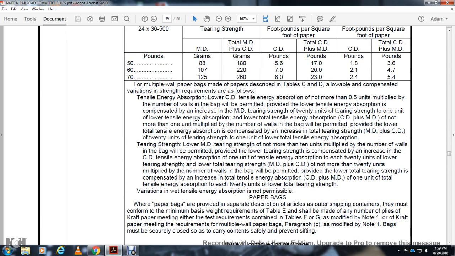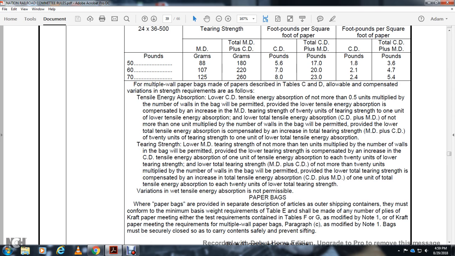For multiple wallpaper bags made with the paper that's described in Table G and D, it is allowable to compensate the variation in strength with the requirements is filed with the tensile and energy absorbed in the lower CD tensile energy absorbed with not more than half a unit multiplied by the number of the walls of the bag, permitted to provide with the lower tensile energy absorption, compensated with increase with the MD tearing strength with the 20 unit with the tearing strength with the 1 unit more than 1 unit multiplied by the number of the walls within the bag will be permitted to provide with lower tensile strength with the energy absorption compensated by increase with the total tearing strength with the MD plus CD with the total 2 units of tensile strength with the 1 unit of total tensile energy absorption.